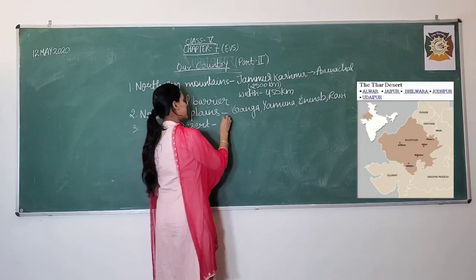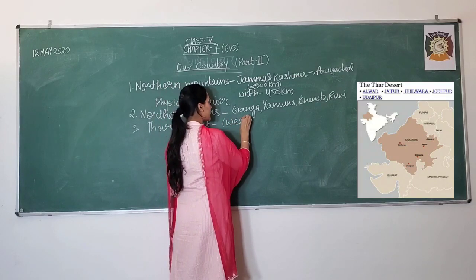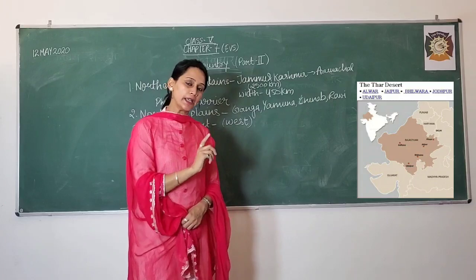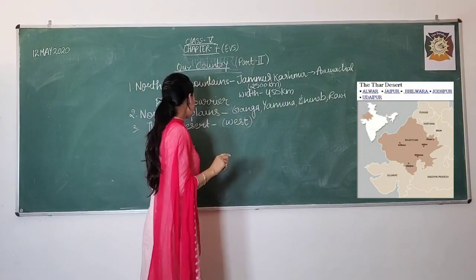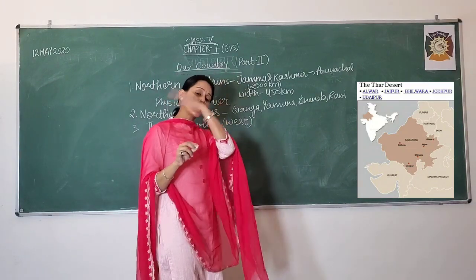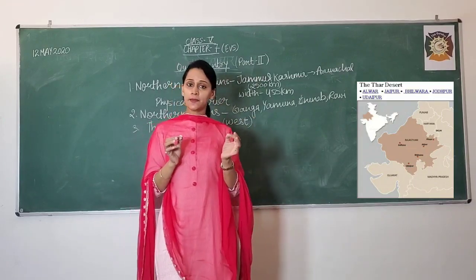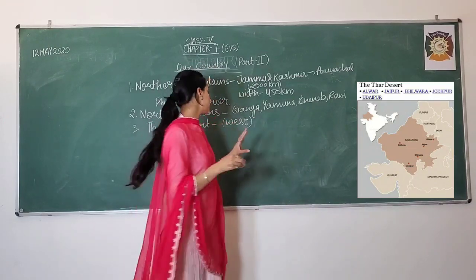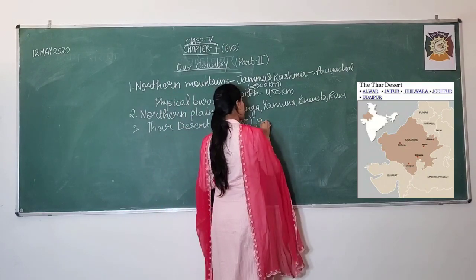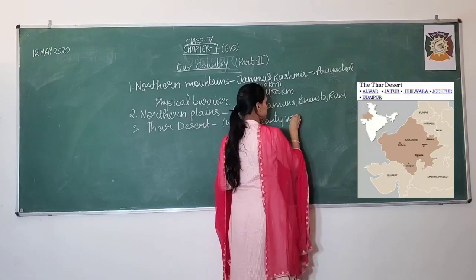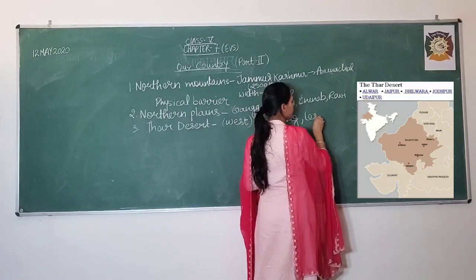The Thar Desert is present in the west side of India, and this region is quite hot and has very scanty vegetation and less rainfall.